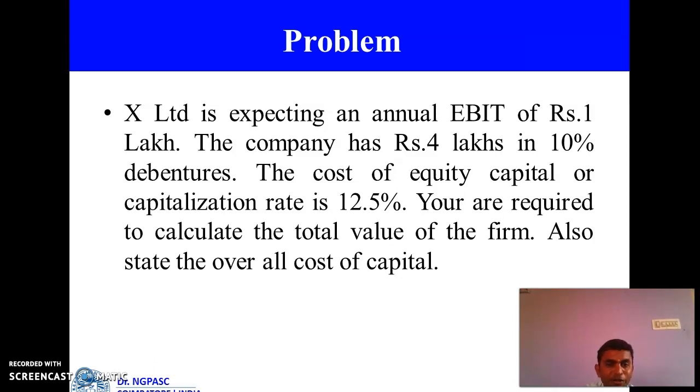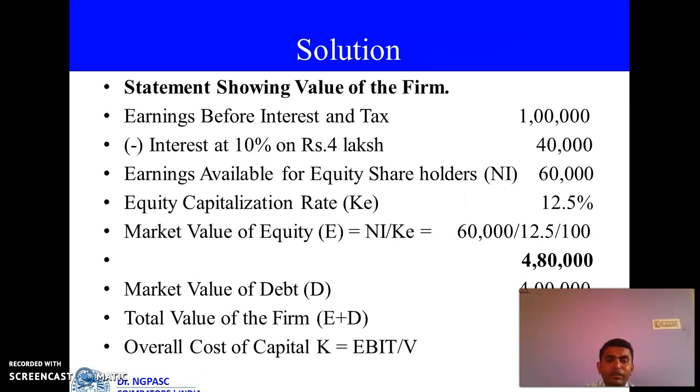Are you clear? So how you can find out the E value? E value you can find out through NI by KE. What's NI? NI is nothing but earnings available for equity shareholders. Am I right? What's the KE? Capitalization rate. Are you clear? So if you apply the formula NI by KE, you get E value. Next, debt is given. What's the next one? We have to find out the value of the firm. How we can find out the value of the firm? E plus D. Recently we have found E value, and D value is already given in your question. Now E plus D, you get V value.